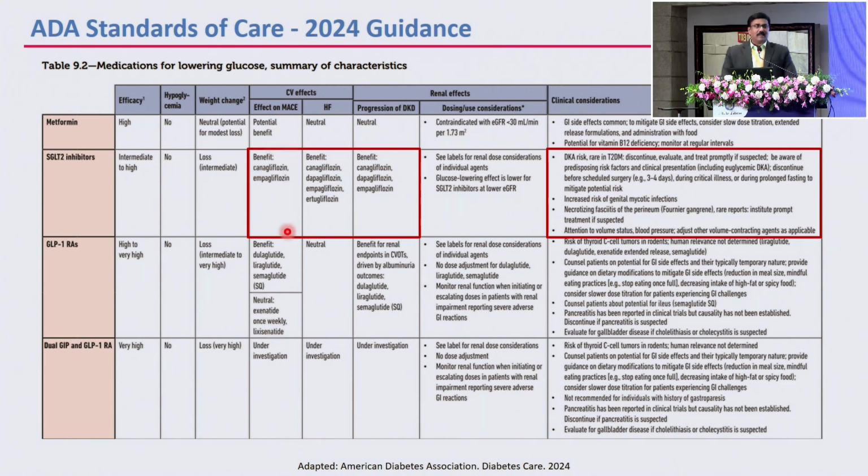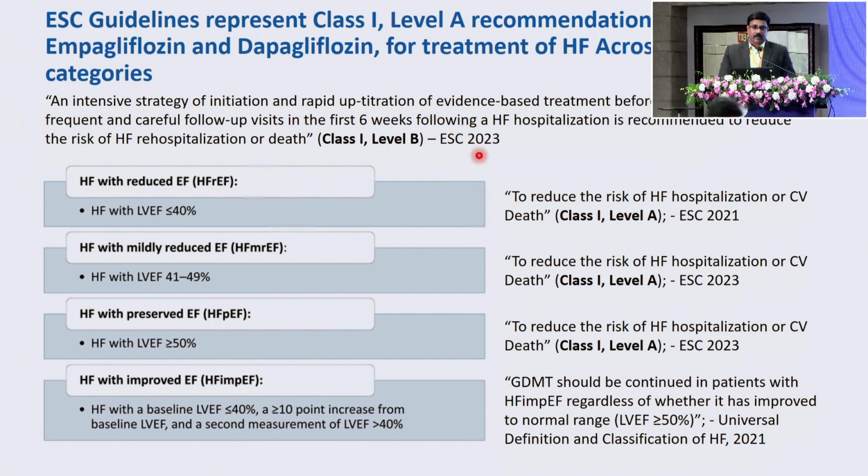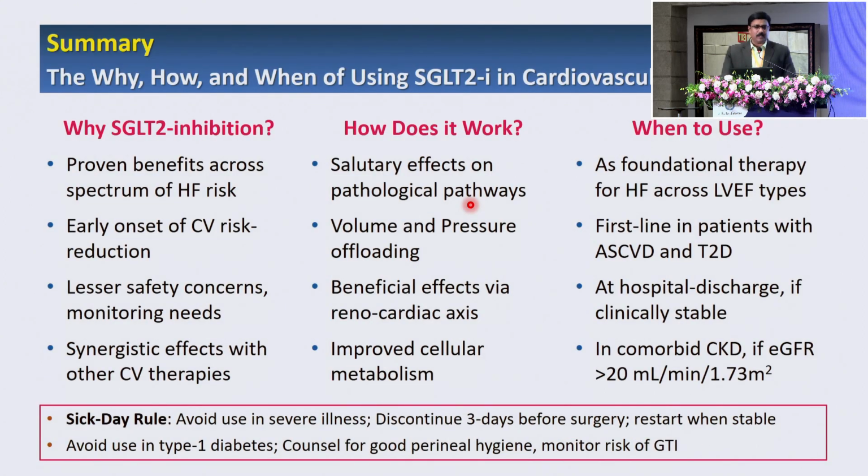And among the drugs which reduce MACE, only 2 drugs have been proven, the canagliflozin and empagliflozin. Other benefits are clear. I'm stating this because empagliflozin, in the absence of a major heart failure, seems to be the only drug that seems to be reducing MACE, and that is very important. And the level of evidence for heart failure with reduced ejection fraction is class 1A. That is important. There is some difference between these drugs.